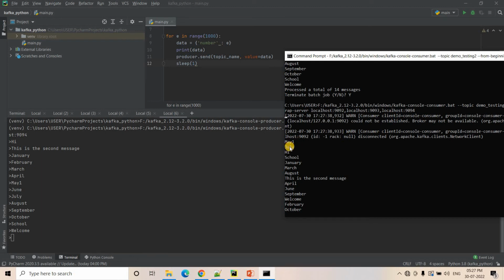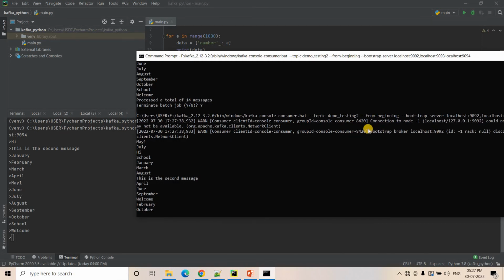Like see, May 1, July, high school, January, March, August, this is second message, April, June. All these messages, whatever we published from producers, all are coming. It is like one server is down, but still we are able to get the complete information. We are getting just one warning message that the first broker, which is running on localhost 9092, is not accessible. That's fine, but at least we are able to fetch all the information, right?